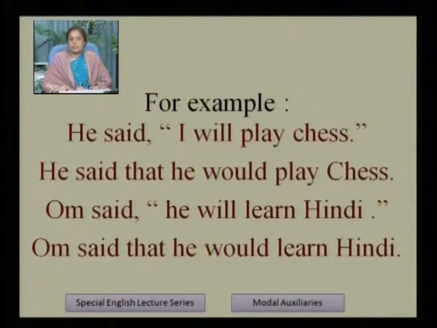If we see these examples, then we find he said that he would play chess. Here, will is changed into the past form of will, would. Om said that he would learn Hindi. Here also, will is changed into would, and would is the past form of will. So generally in indirect speech we have to change modal auxiliaries into their past form. Not all modal auxiliaries are changed, but some are. So here will we have to change into would.